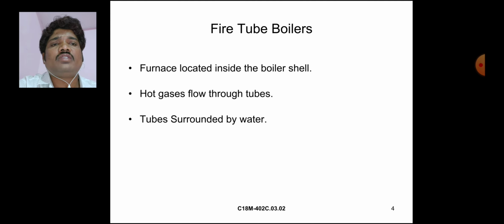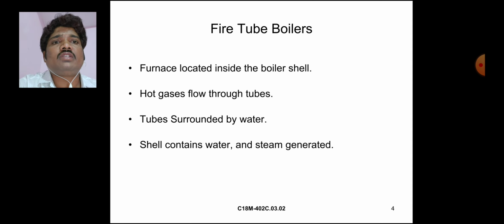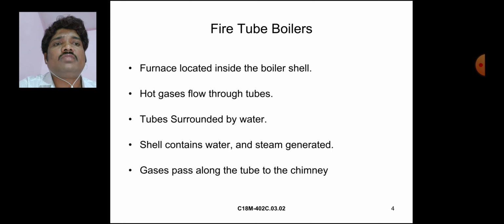The shell contains water and the steam generated. The gases pass along the tubes to the chimney. These are fire tube boilers.